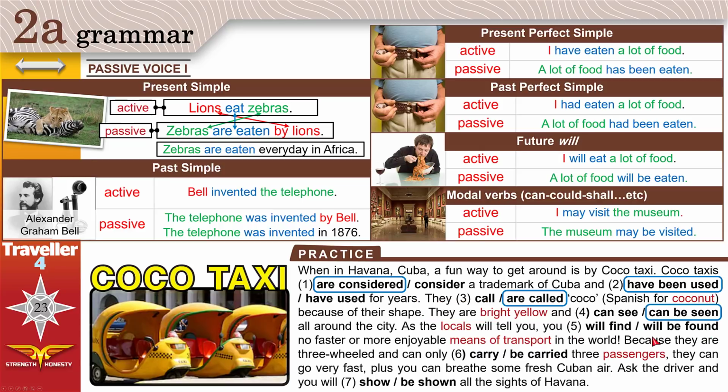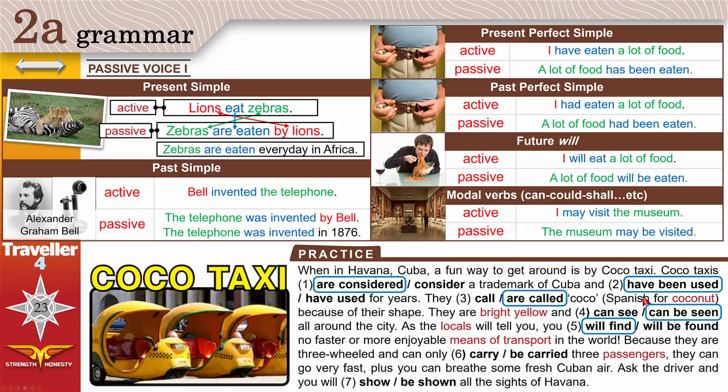All around the city, as the locals, people from Havana will tell you, you will find or you will be found no faster or more enjoyable means of transport like cars and buses. You will find or you will be found. No, you, the subject, you will not find something better than Coco taxis. They are the most enjoyable means of transport, cars, buses in the world, because they are three-wheeled. They don't have four wheels, they only have three and can only carry or be carried 3 passengers.